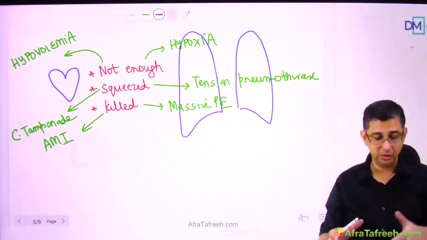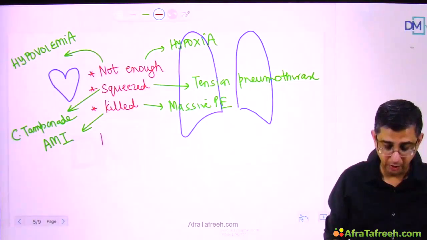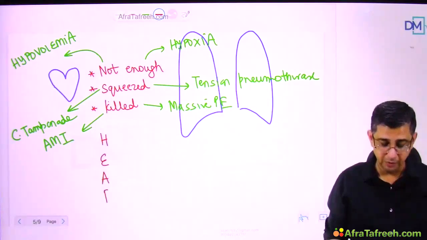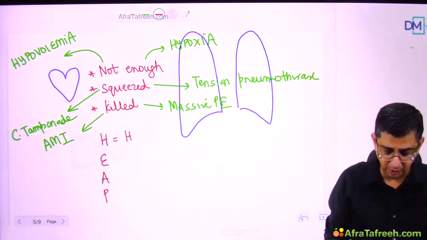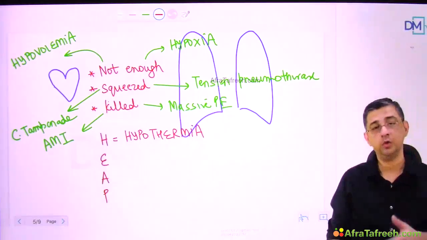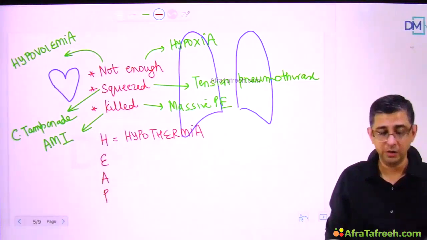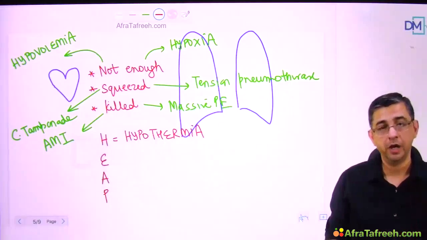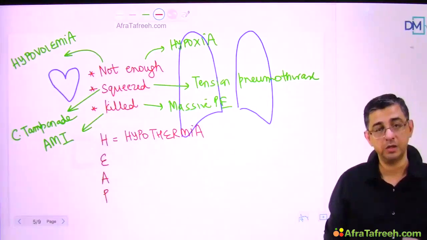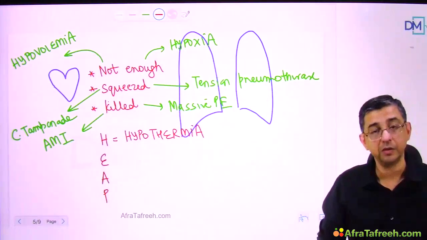So these are the important causes to be remembered here, and then we can remember a mnemonic by the name of HEAP, which will help you remember the remaining ones, which are relatively easy, and I usually find people not messing up on them because hypothermia is easy to pick up. I mean, touching the patient, you know that he's icy cold, or the history is like a soldier was airlifted from Siachen Glacier, brought to base hospital Chandigarh, where you were posted. So hypothermia is easy to pick up, core temperature less than 35.